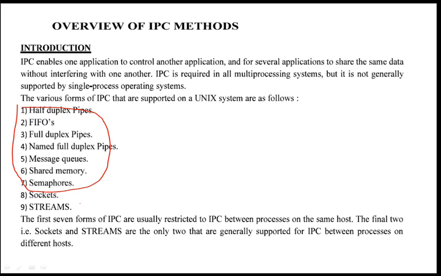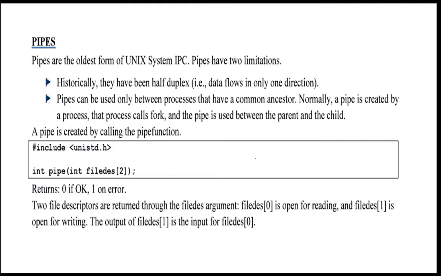But the final two, sockets and streams, are the only two that are generally supported for IPC between processes on different hosts. Means these two will be used to communicate between two processes present on two different machines. But the previous seven types will be used to communicate between processes present in the same host. In that, first we will see the pipes.